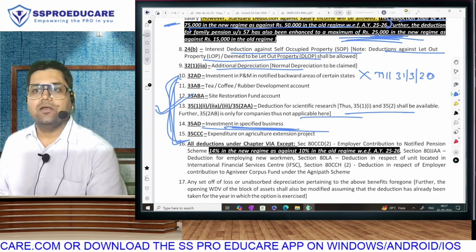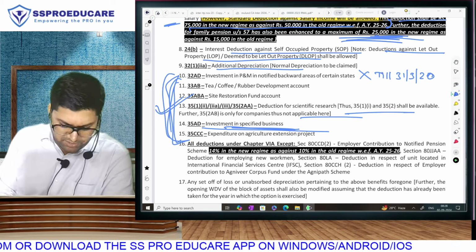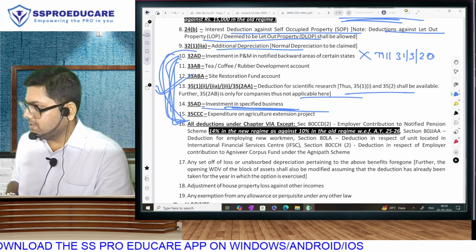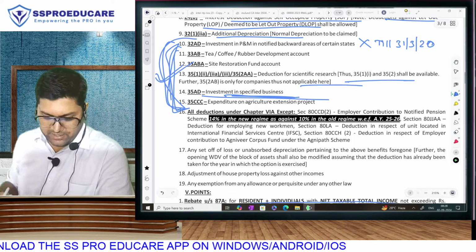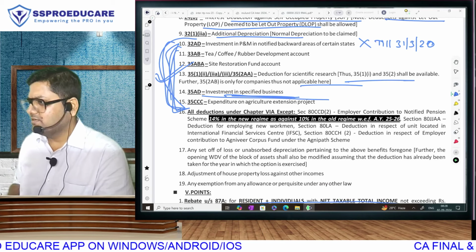This deduction will not be allowed in the new regime. Ultimately, it is that list. So basically, these are all deductions that will not be allowed in the new regime. Ye clear hai? Okay, but then if you observe all the deductions studied so far, whether special economic zone or scientific research or ye cold chain hospital with 100 beds.